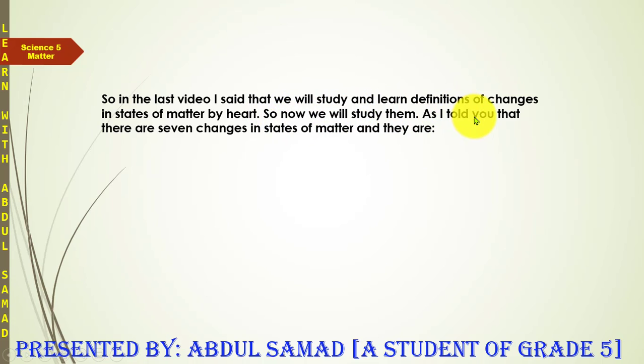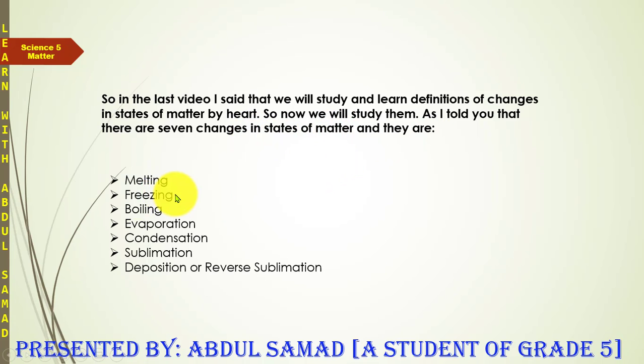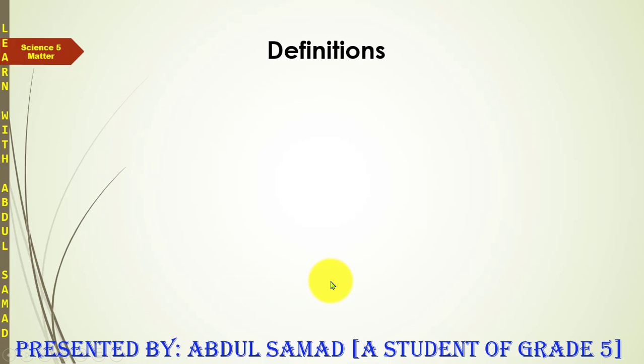As I told you that there are 7 changes in states of matter and they are melting, freezing, boiling, evaporation, condensation, sublimation, deposition or reverse sublimation. And then we shall study definitions. The number 1 definition is of melting.